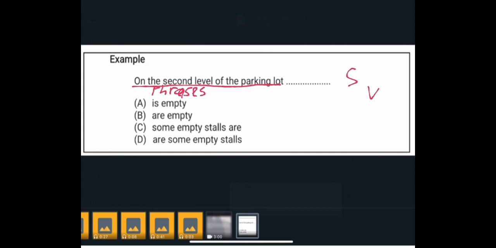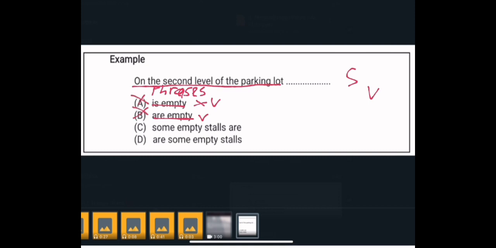Well, the sentence here does not have a subject or verb yet. Then choice A, "is empty": there is no subject, only a verb. "Are empty" is also the same, there is only a verb. So A and B are clearly wrong.